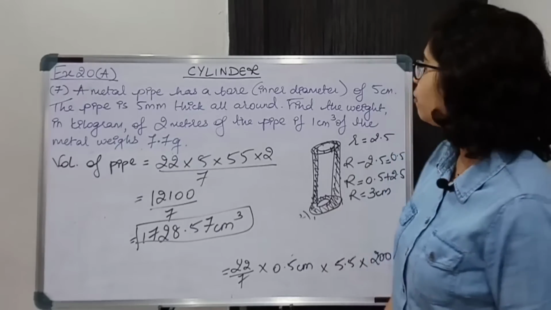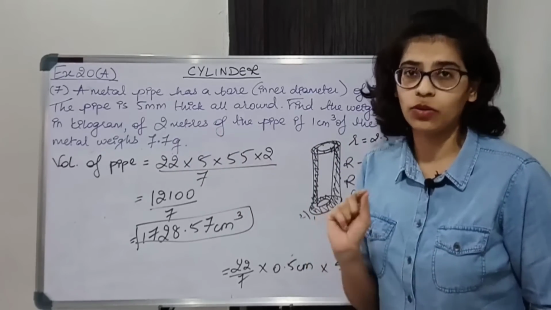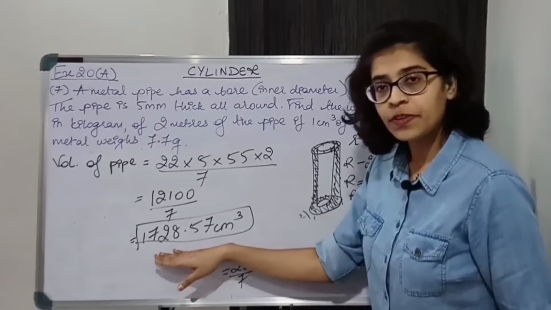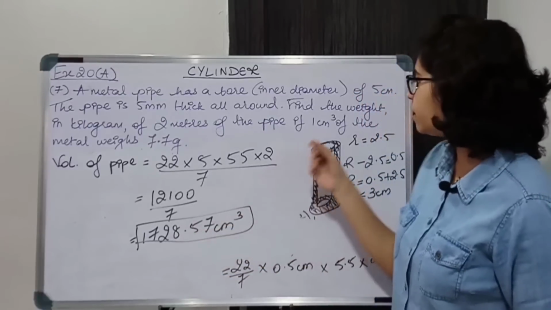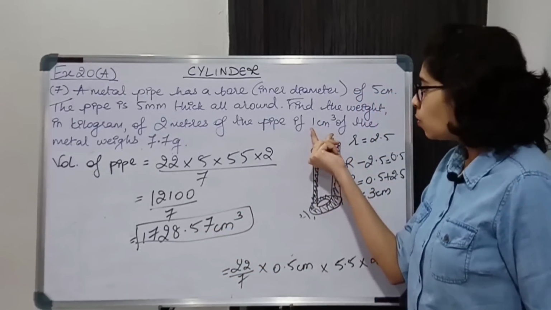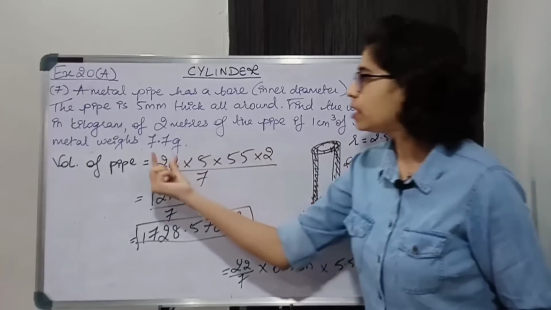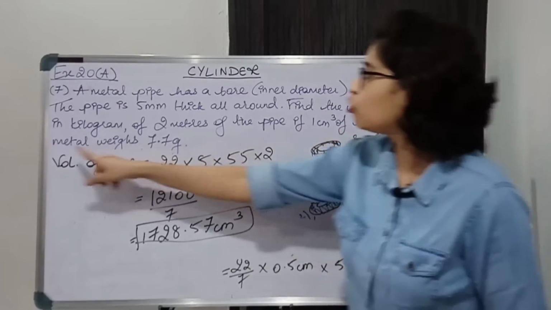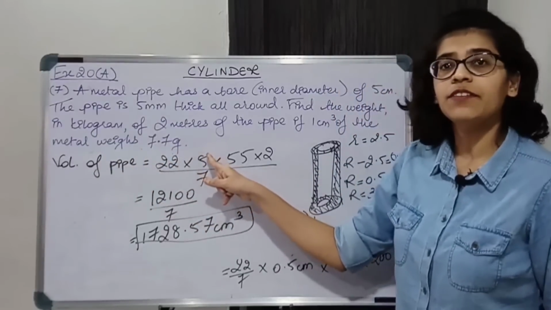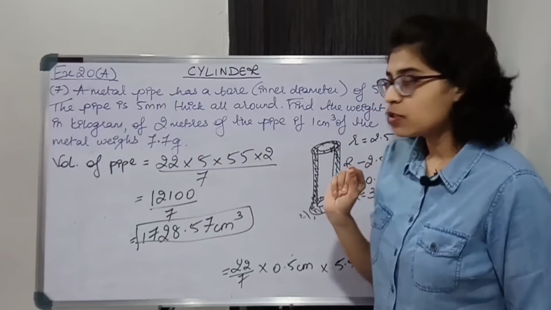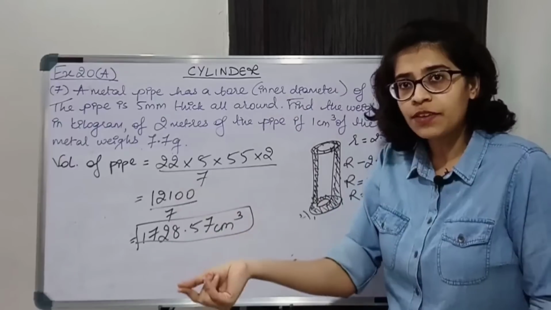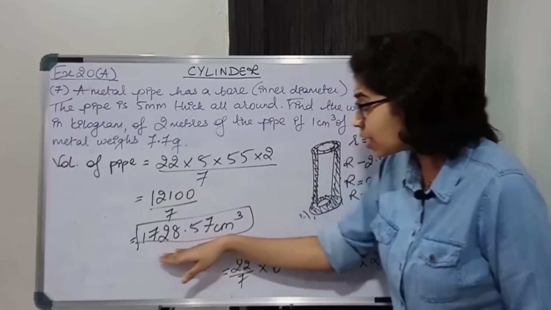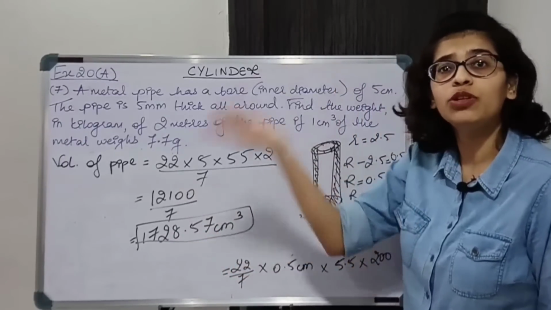Now we have to find the weight in kilogram. We have got the volume in terms of centimeter cube, and we are told that 1 centimeter cube is 7.7 grams. If 1 centimeter cube of the metal weighs 7.7 gram, then this much centimeter cube is equal to how many grams?